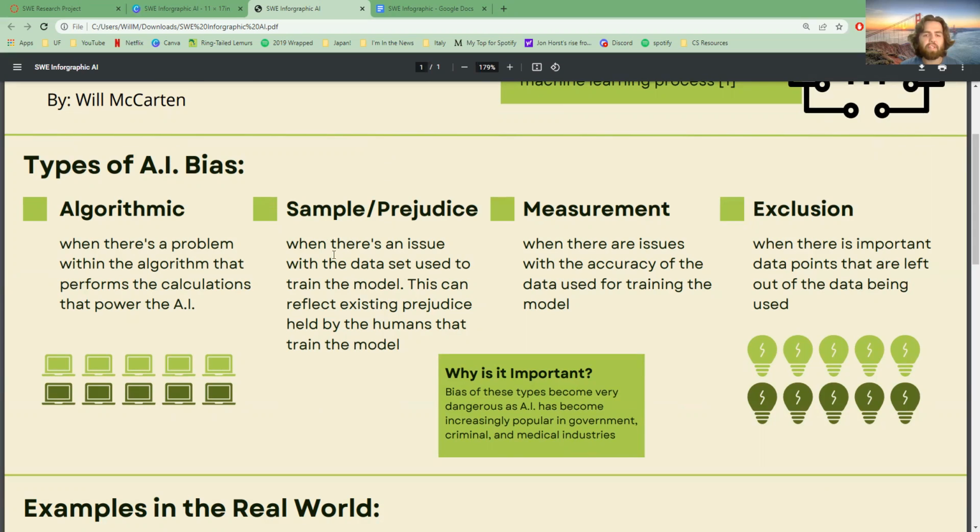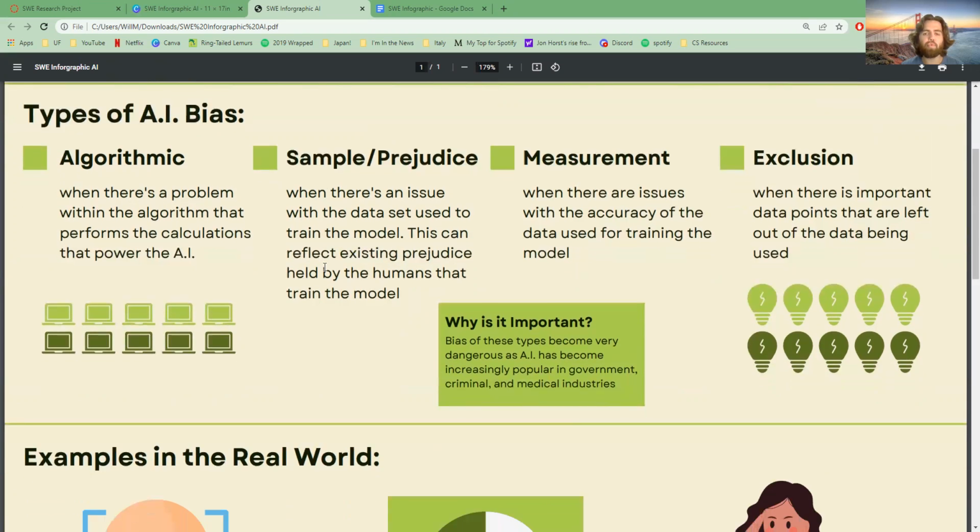hear about. So this is when there's problems with the data set used, so it doesn't represent the full data out there, or there's a prejudice that the human put into the data set by selecting samples with their own biases included, and then that results in an amplified bias in the artificial intelligence. Measurement is just inaccuracy in the data itself, and exclusion is when things are intentionally withheld from the data set.